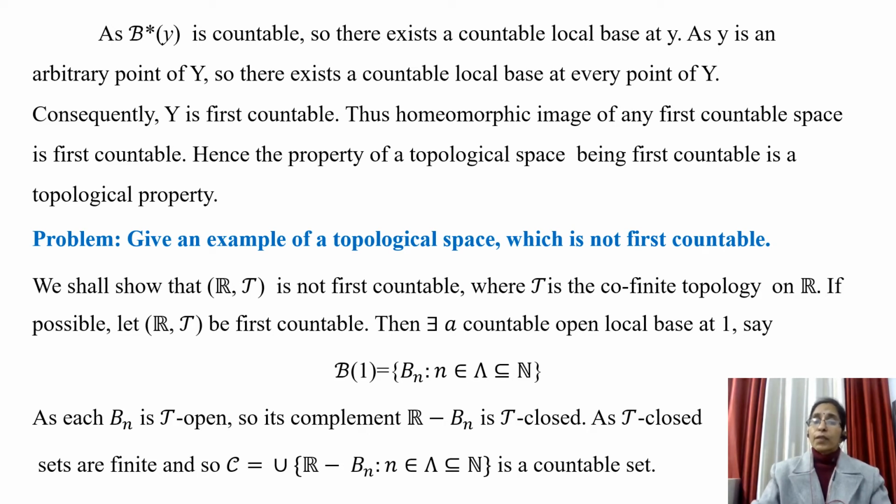And so if we take the union of these sets, the union of R minus Bn where n belongs to capital lambda and capital lambda is contained in N, is a countable set, because we know that a countable union of countable sets is always a countable set, and so a countable union of finite sets is countable. So the union of these sets is a countable set.